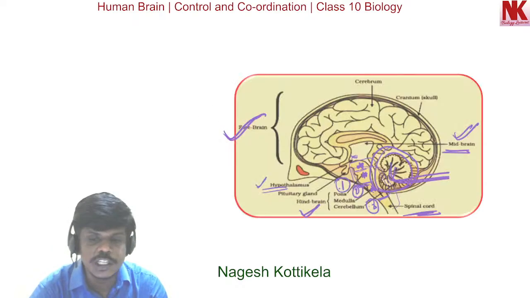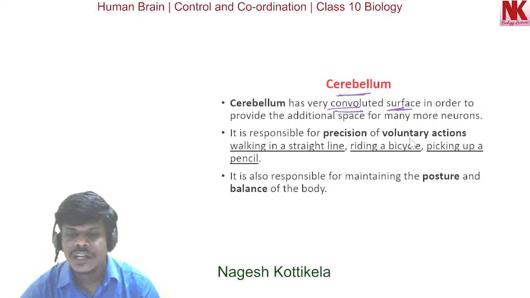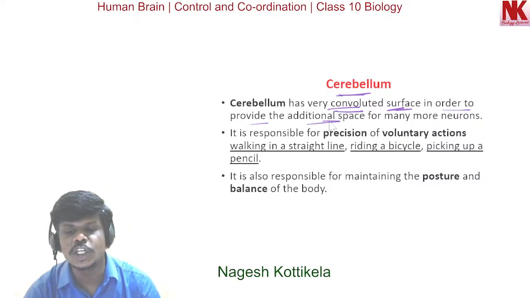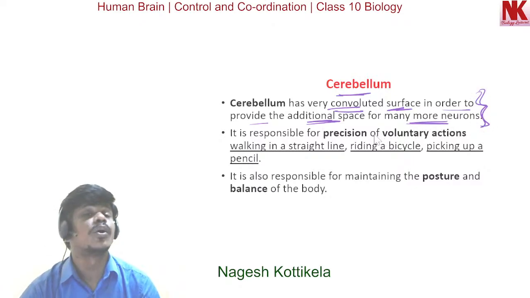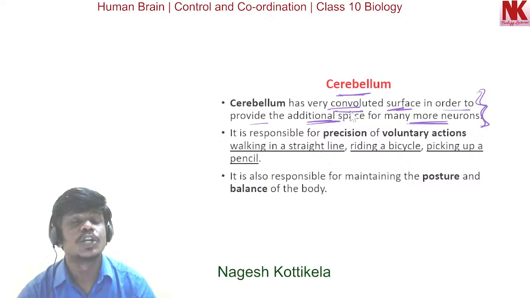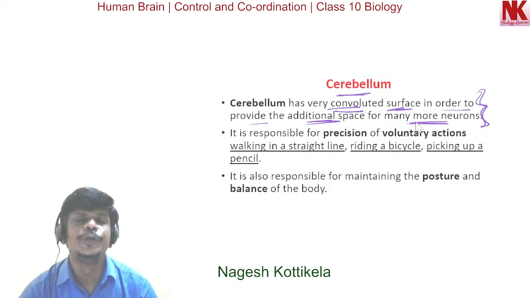You can see in the picture, it has the convoluted surface, in order to provide the additional space for many more neurons.